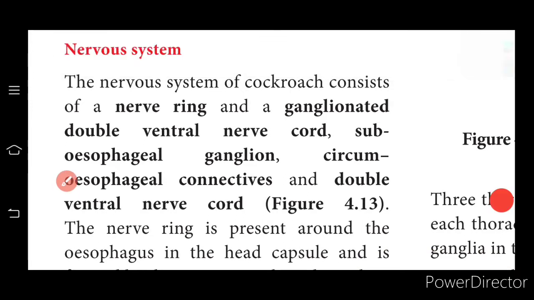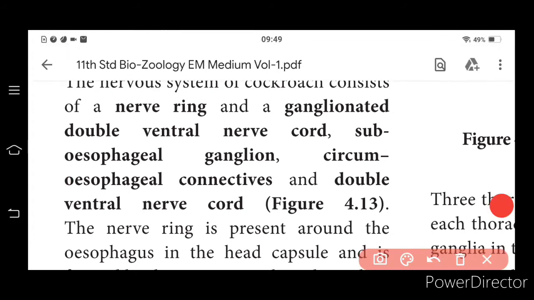Nervous system in the case of cockroach. The nervous system of cockroach consists of the nerve ring and the ganglionated double ventral nerve cord. Subesophageal ganglion. So you know what is ganglion? It is a collection of nervous tissue. Then circumesophageal connective and double ventral nerve cord. These are all the parts of the nervous system.